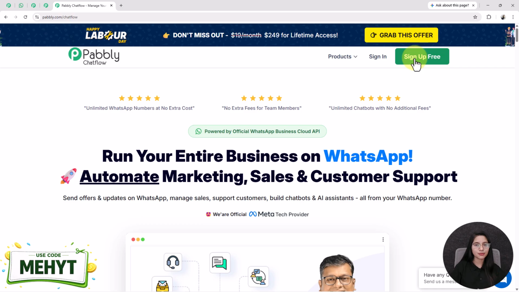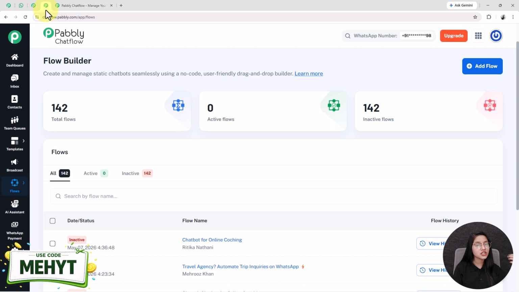After doing the sign up process and selecting the application as Pabbly Chatflow, you will land on the dashboard of Pabbly Chatflow. Once you reach it, on the left hand side, you will see the multiple features of Pabbly Chatflow. You just have to come to this flows feature, and this flow builder page is going to appear in front of you. Here you can create and manage static chatbots seamlessly using a no-code, user-friendly drag and drop builder.